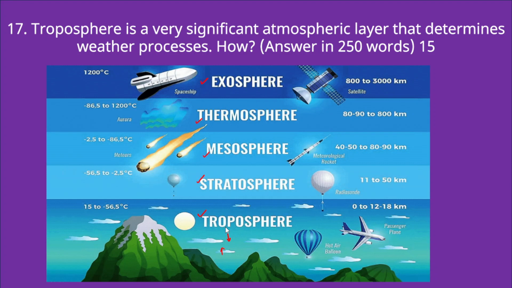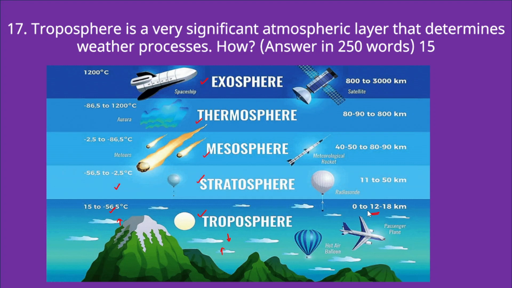Now in this image you can see, if we go up, the temperature generally declines in the troposphere. However, when it comes to the stratosphere, the temperature increases with increasing altitude, right? On the right side you can see, up to 12 kilometers the troposphere is present, 11 to 50 kilometers the stratosphere, and from 40 to 50 to 80 to 90 kilometers mesosphere, thermosphere and exosphere.